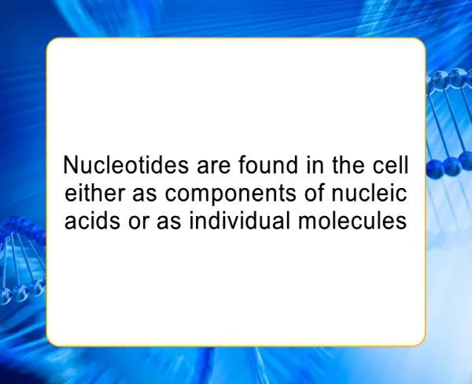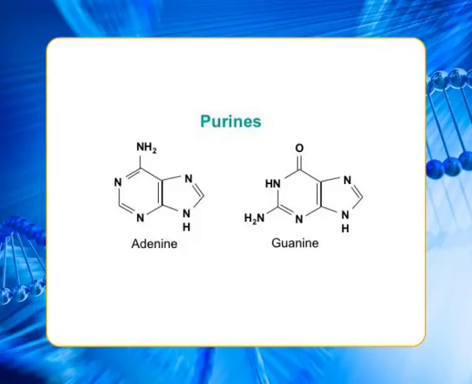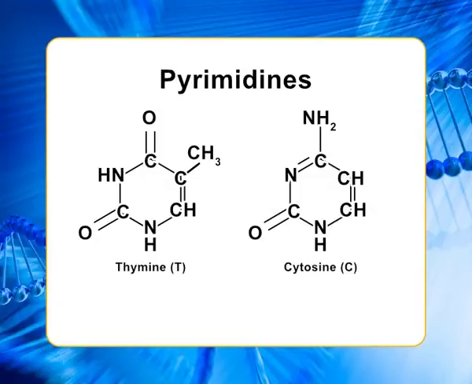The basic unit of the DNA molecule is the nucleotide. Nucleotides are found in the cell either as components of nucleic acids or as individual molecules. Nucleotides have several different roles and are not just used to make DNA. In DNA, any one of 4 different nitrogenous bases can be attached at this position. These are called adenine and guanine, which are double-ring purines, and cytosine and thymine, which are single-ring pyrimidines.